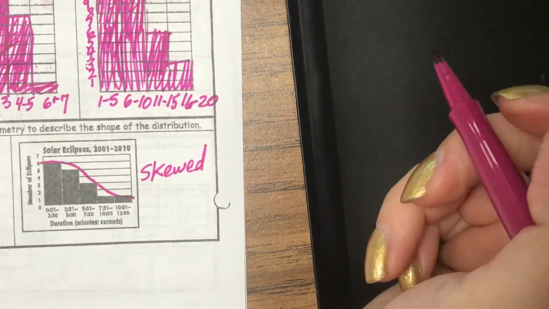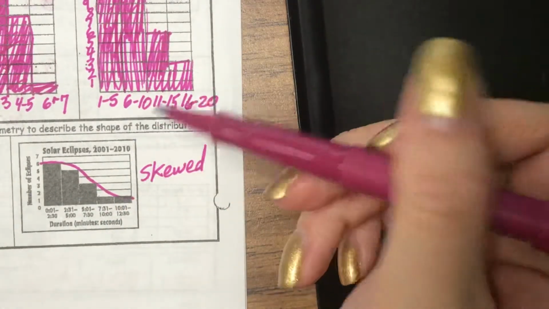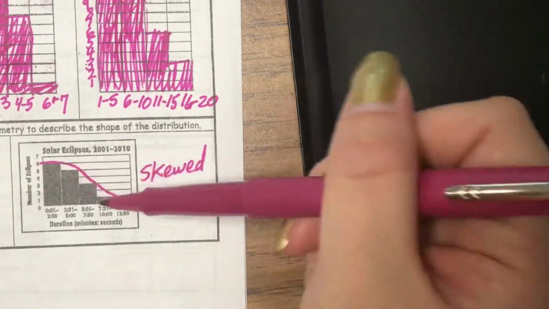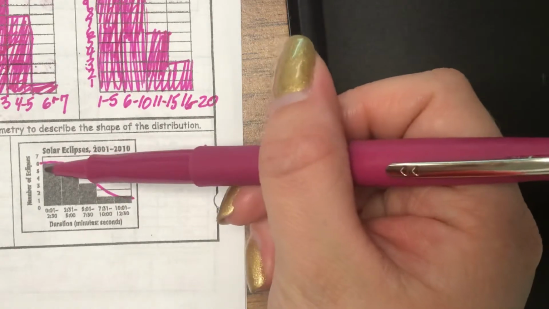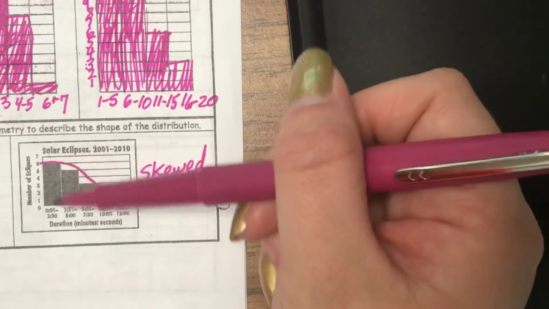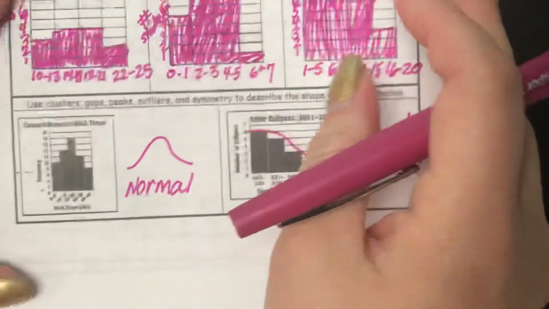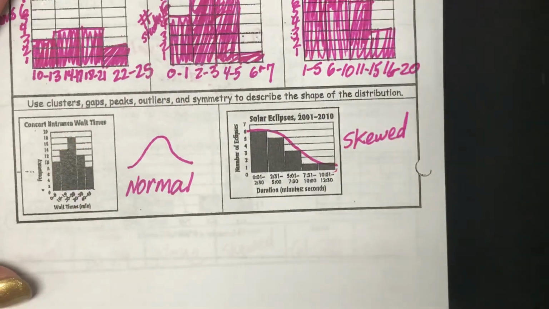Now over here though, we see how it starts and then goes down. That's considered our skewed one. This one is a skewed distribution. Not really any outliers or gaps between either of these. They're all clustered together. This one's just skewed more to the left. And this one is just a normal distribution. All right, so that is all for histograms.